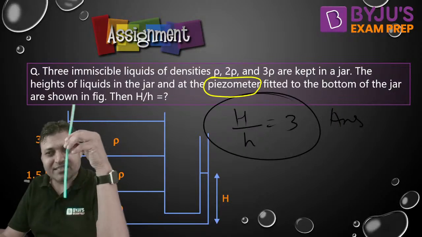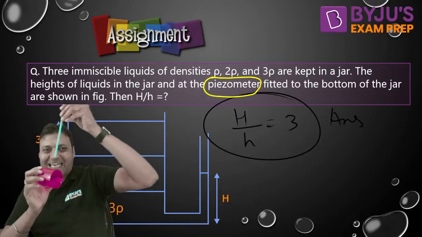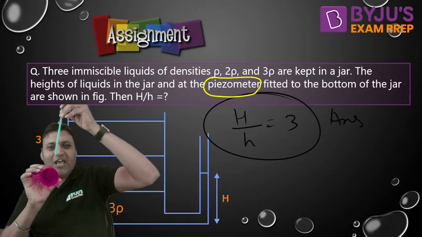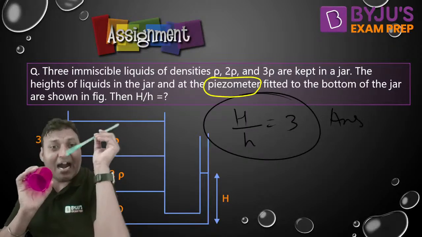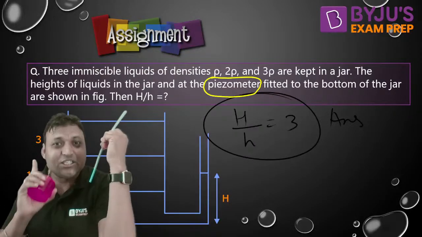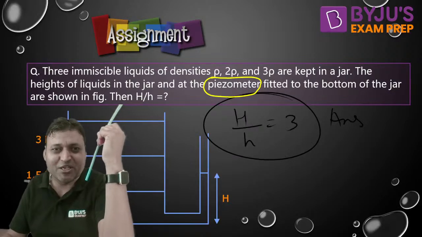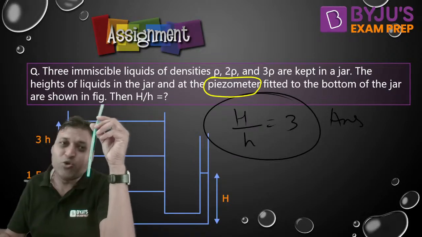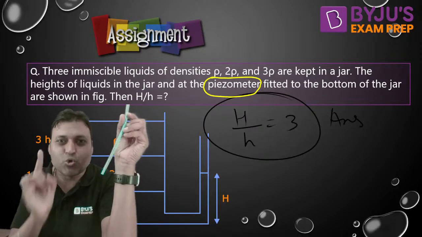But how it works: it is an open-ended tube and one end of the piezometer is inserted into the pipe where we want to measure the static pressure. And the attachment of the piezometer should be normal to the flow. That is very, very important. The piezometer or U-tube manometer should always be attached normal to the flow.